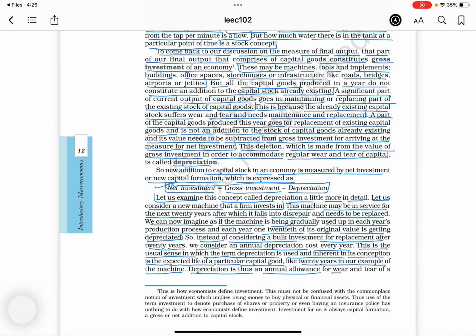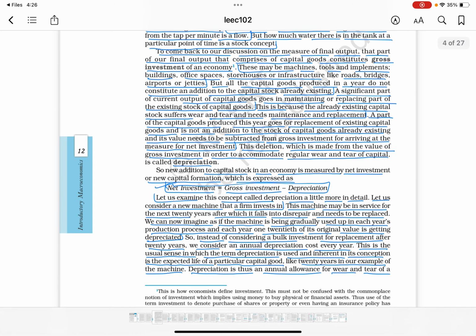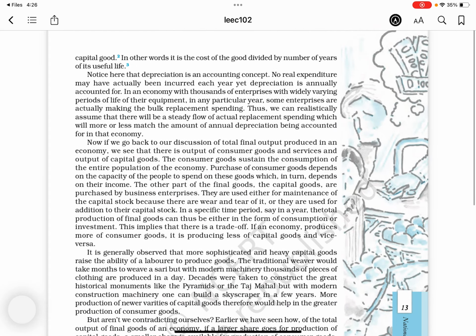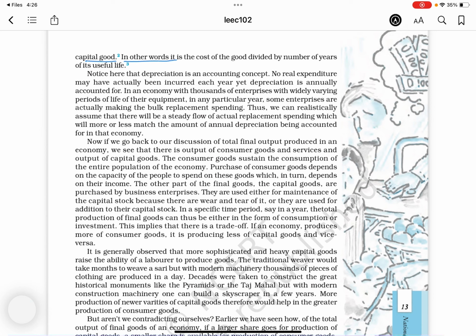Depreciation is thus an annual allowance for wear and tear of a capital good. In other words, it is the cost of the good divided by the number of years of its useful life. Notice here that depreciation is an accounting concept. No real expenditure may have actually been incurred each year, yet depreciation is annually accounted for. In an economy with thousands of enterprises with widely varying periods of life of their equipment, in any particular year, some enterprises are actually making the bulk replacement spending.